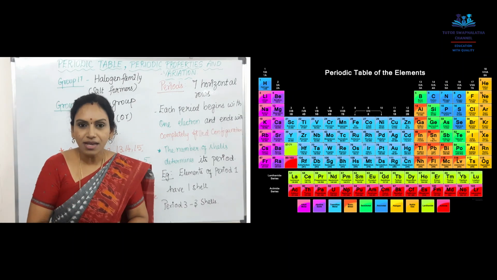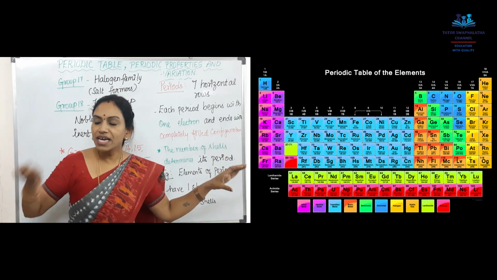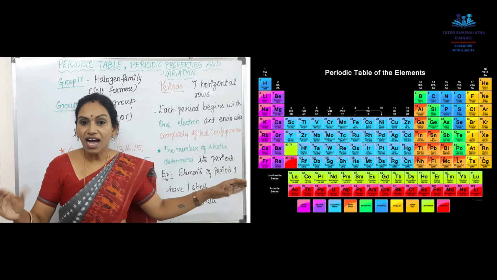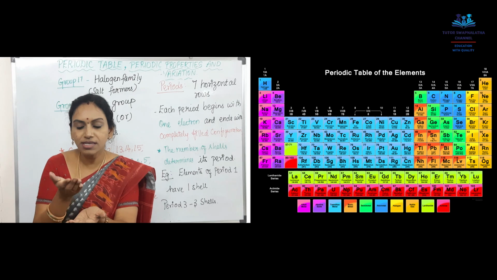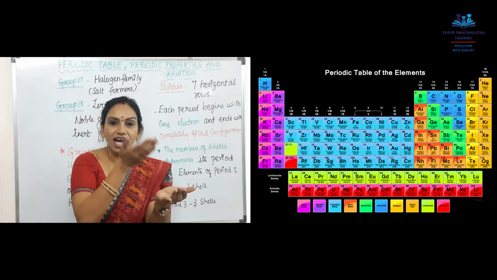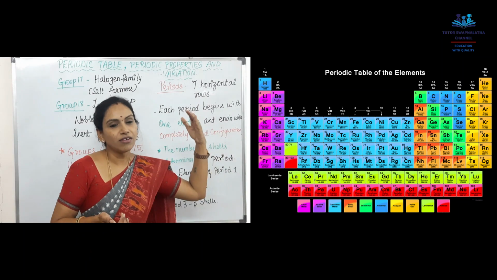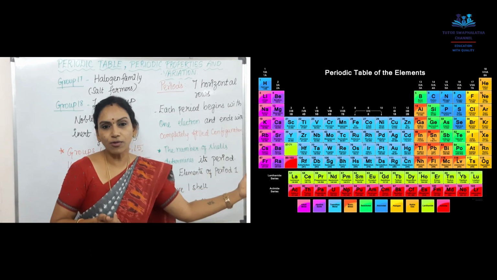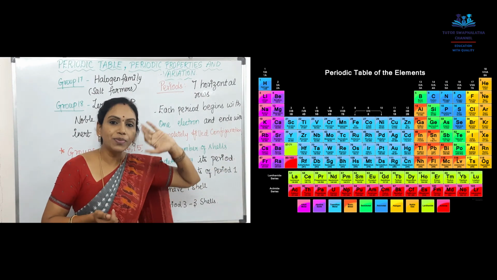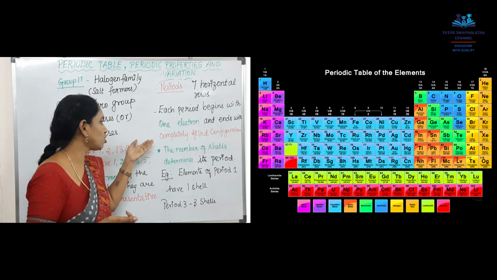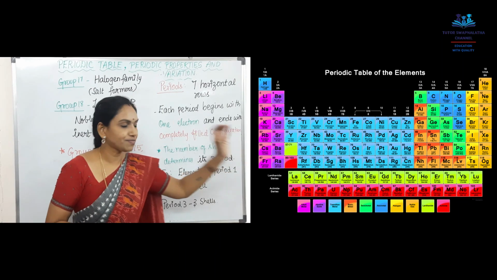I'll again repeat, each period, that is your horizontal row, begins with an element which has 1 electron. The next element has 2 electrons in its outermost shell. The third has 3 electrons in its outermost shell. Fourth, 4, the fifth element has 5 electrons in its outermost shell, and so on, and ends up with the completely filled configuration. That is your completely filled configuration at the end of the period.